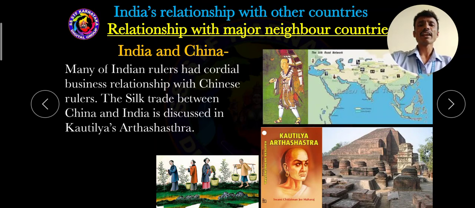And the silk trade between China and India is discussed in Kautilya's Arthashastra. Kautilya was one of the important philosophers. He wrote the Arthashastra, which is also called economics. So this book provides detailed information about the silk trade between India and China in those days, meaning during the period of the ancient civilizations.